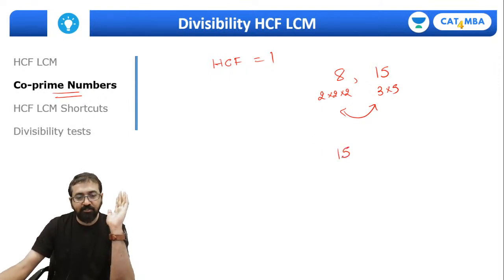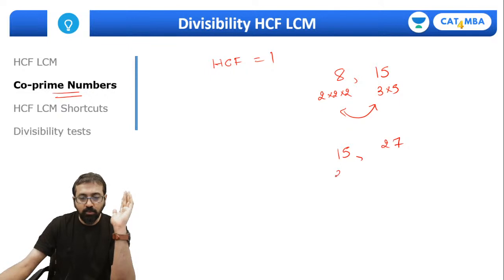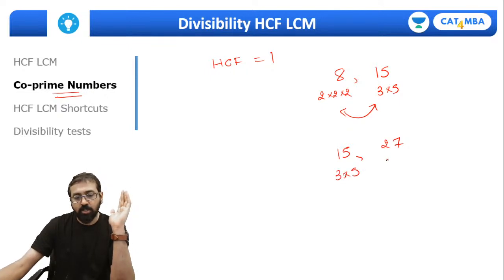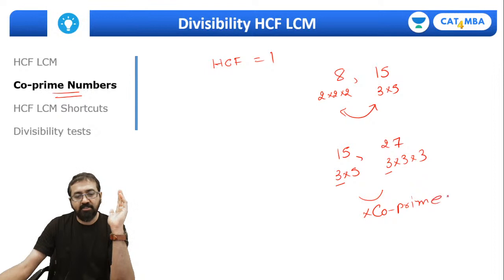But instead, if I take 15 and 27, what is 15? 3 into 5. What is 27? 3 into 3 into 3. Can I say 3 is common in both? So they are not co-prime. Right? So co-prime numbers have HCF 1.